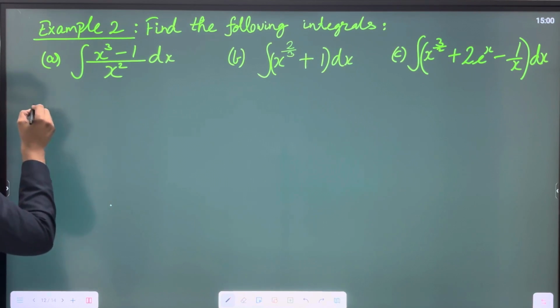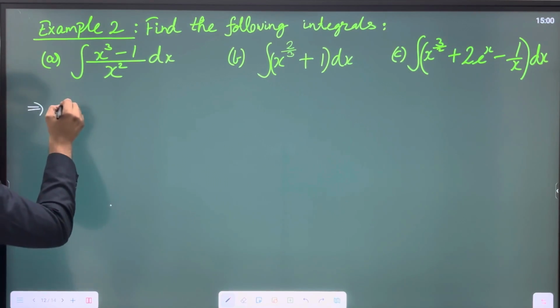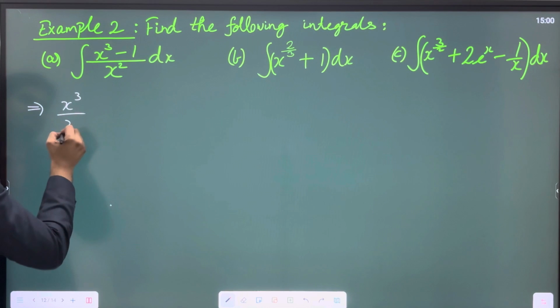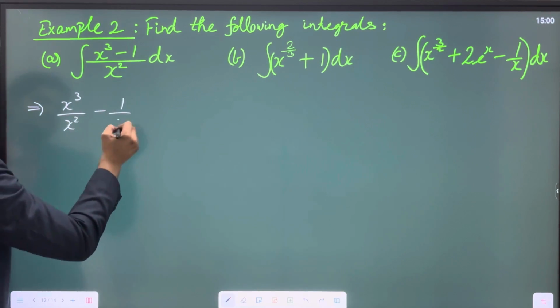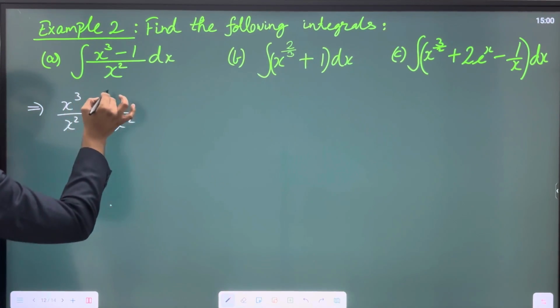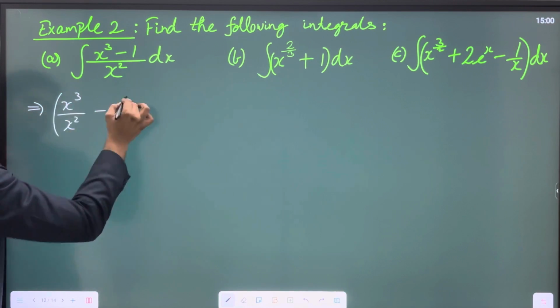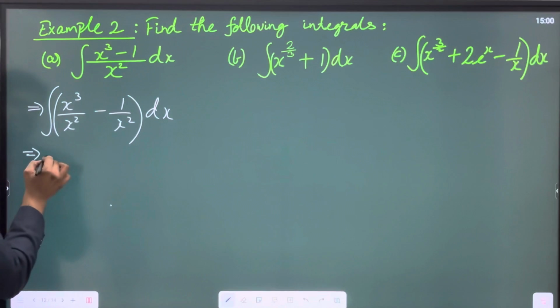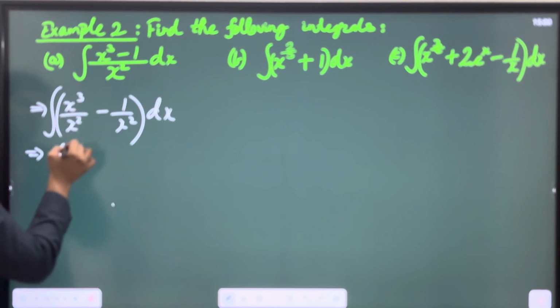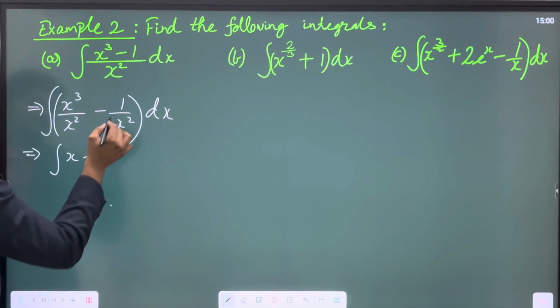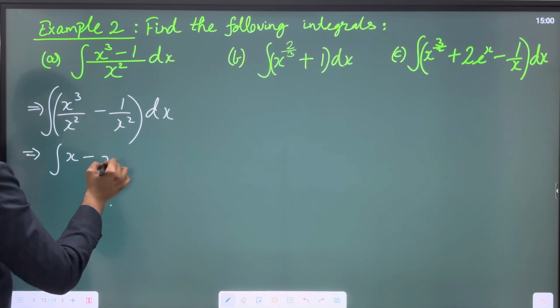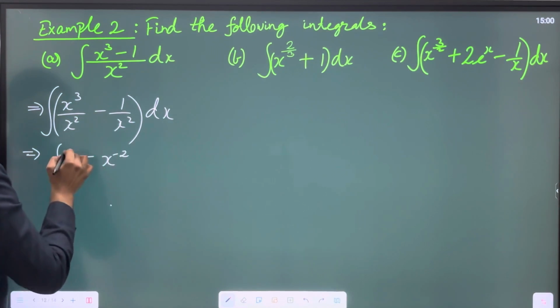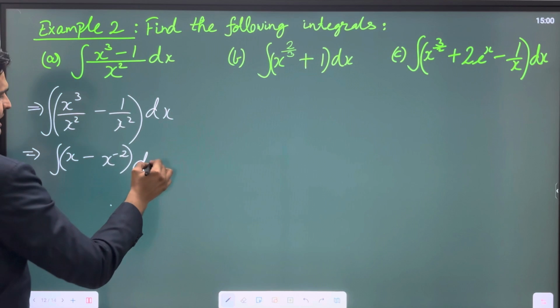See, if we segregate the terms, this is how we can write it, right? So I can write it as integration of x cube upon x square will be just x minus 1 upon x square, right? So now minus 1 upon x square, I can bring it up. Now why am I doing it?